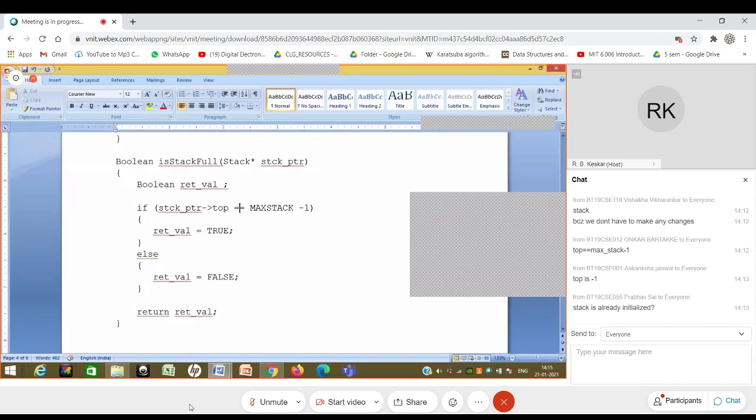Okay. So regarding the other question that I had asked, I think some of you had said that we don't have to make any changes. So am I making any changes over here inside the stack? Answer is no. So in that case, perhaps I could have still used, instead of stack star, just stack, and then I would have used, let's say, stck as the name, and I would have said stck dot top equal to this, and like this.